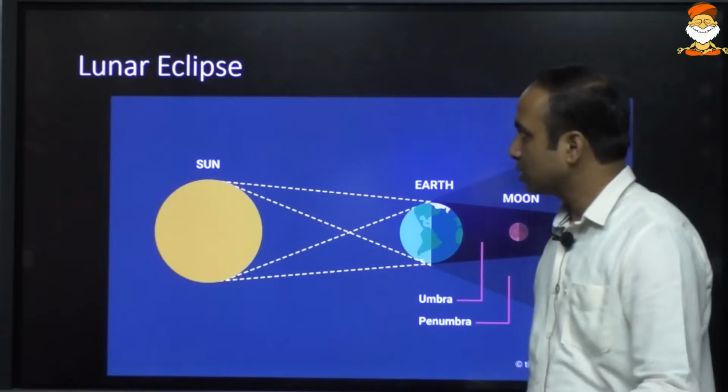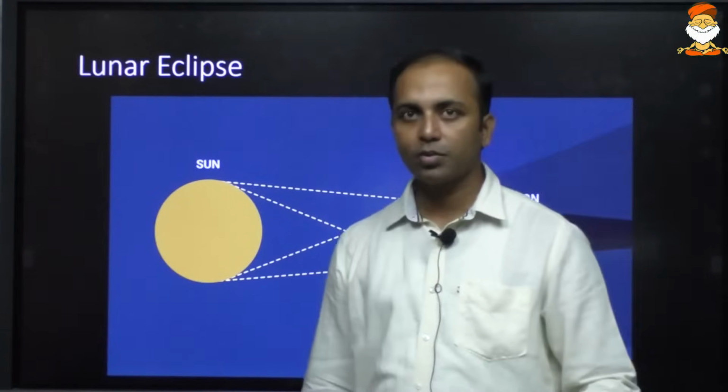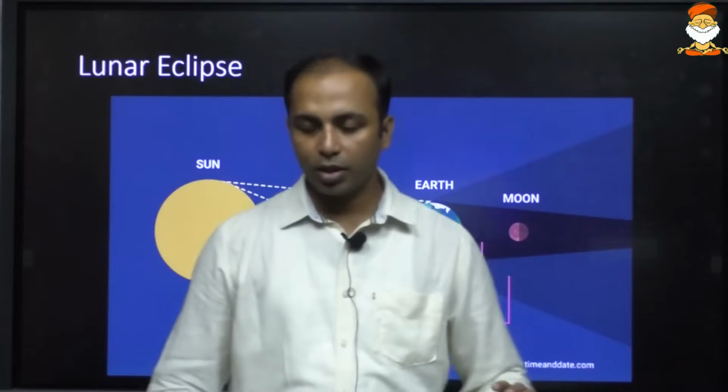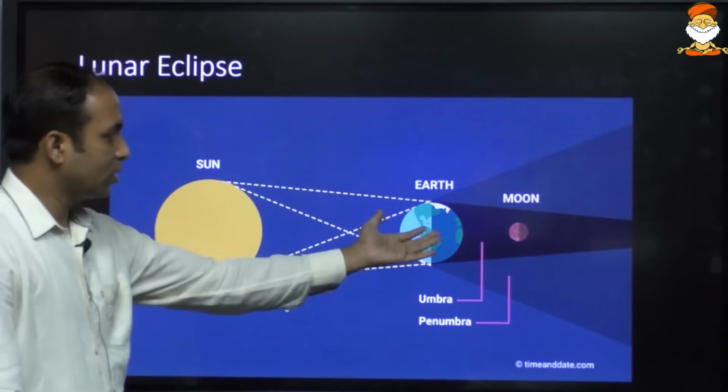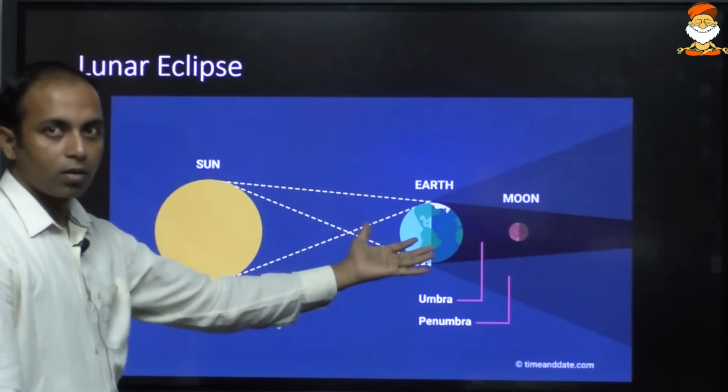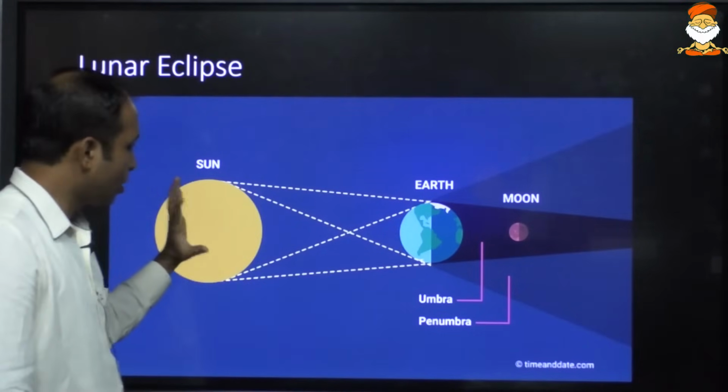In a similar manner, we have the lunar eclipse. The lunar eclipse is the condition wherein the Earth is between the Sun and the Moon, and the Earth is blocking the sunlight.